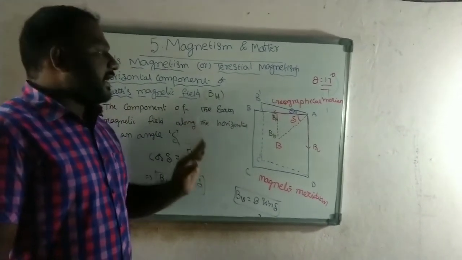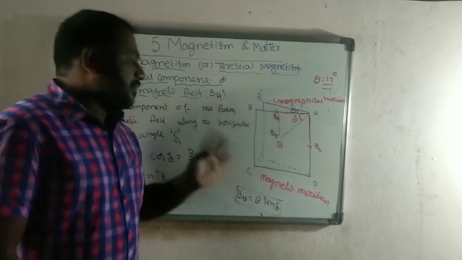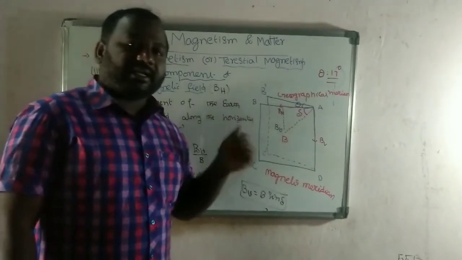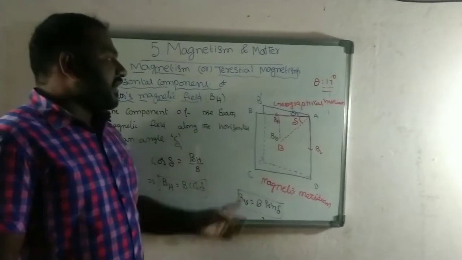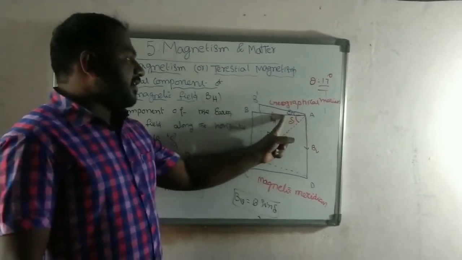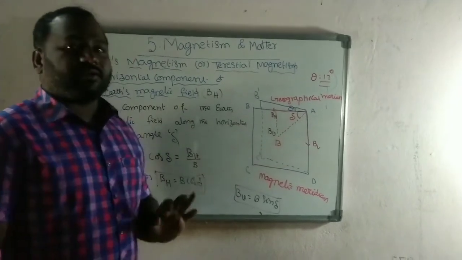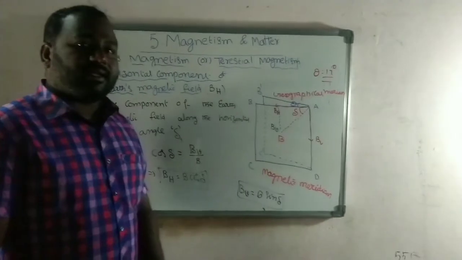It is the angle between the Earth magnetic meridian and the geographical meridian. Next one is dip or inclination. It is the angle between the horizontal component of the Earth magnetic field and the resultant component of the Earth magnetic field. That is called dip or inclination.